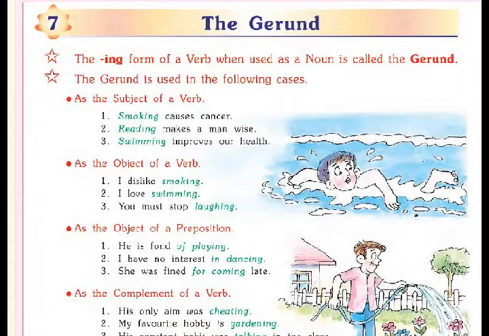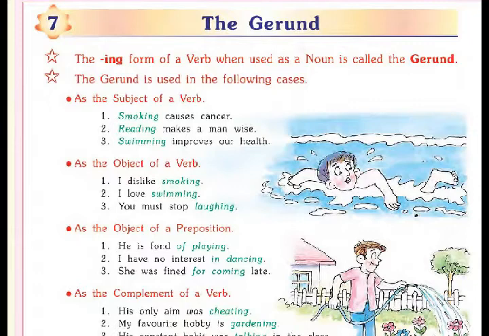First, as the subject of a verb. Gerund can be used as the subject of a verb. For example, smoking causes cancer. Second, reading makes a man wise. Third, swimming improves our health. Here it is used as the subject of a verb.